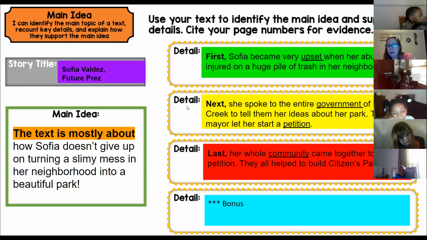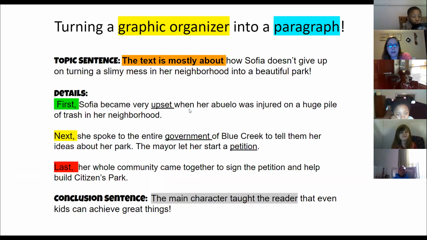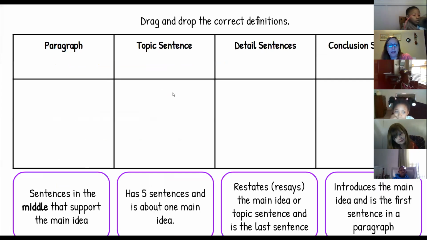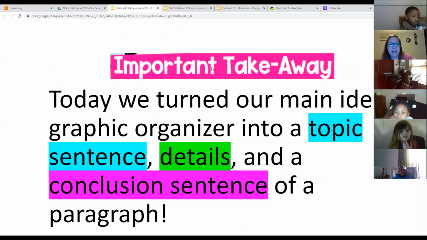That's all we did. And the paragraph has those 3 parts. So the paragraph's got 3 parts. Let's quiz you on this before I send you off to your independent task.